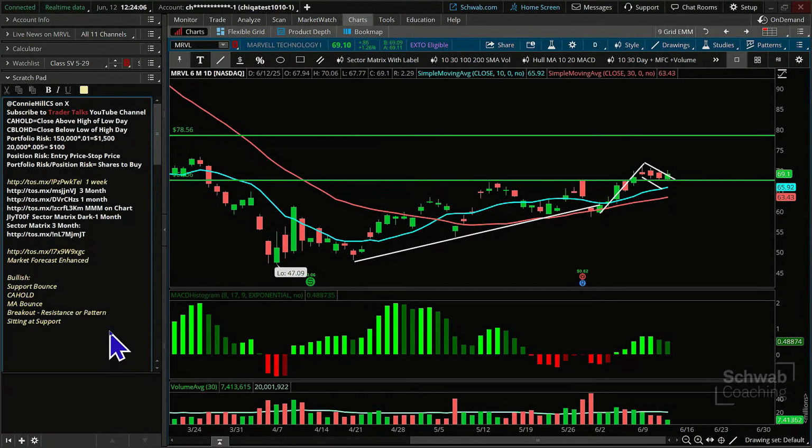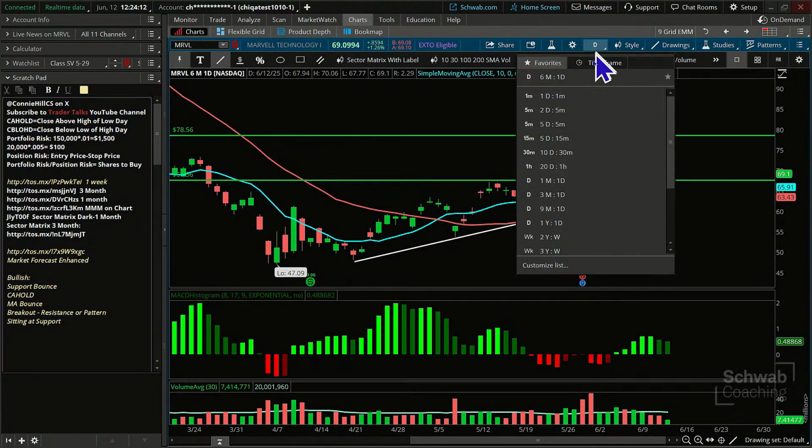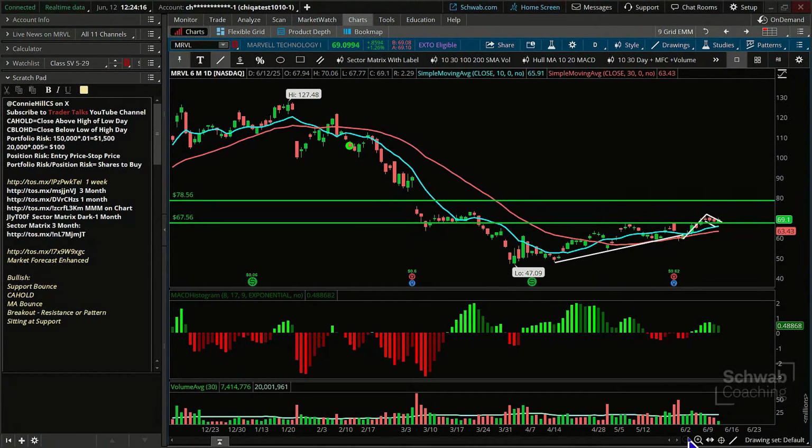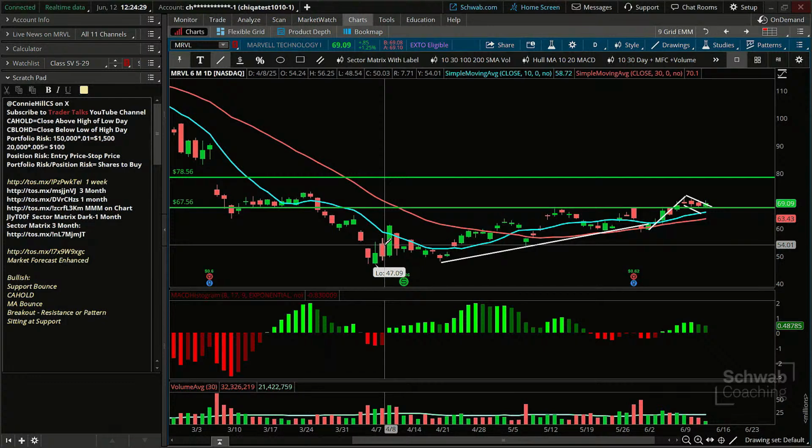Okay, and we might look at this one more, that it's sitting at support here. If we come back, actually, let me just zoom out a little bit. We can see the 67-ish area acted as support all through this period of time, ran up to it as resistance about 3 times before finally breaking through. So this is going to be our first example here today.